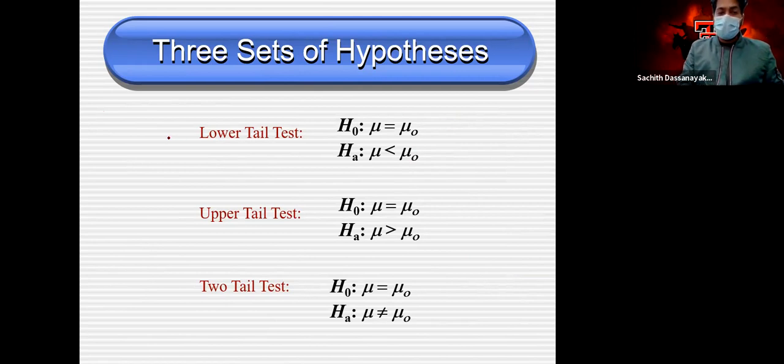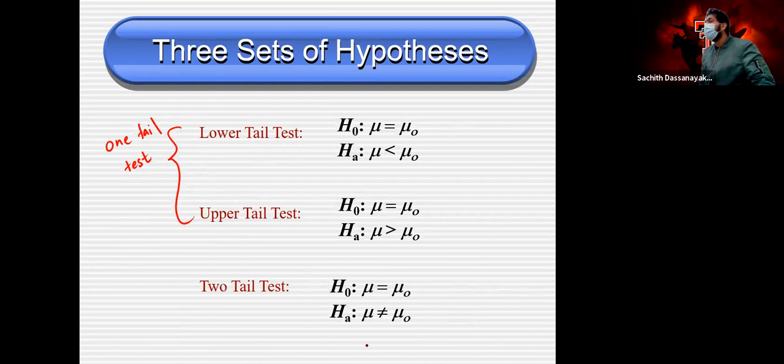The first two we call one-tail tests because they consider either less than or greater than. So only one tail. I'll show the distribution on the next slide based on these 3 scenarios.